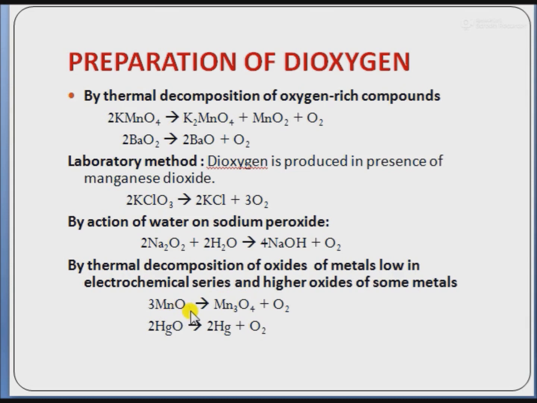Manganese oxide decomposes to form Mn3O4 plus oxygen, and HgO, which is lower in the electrochemical series, decomposes to form mercury plus oxygen. Similarly, silver oxide decomposes on exposure of heat to form silver plus oxygen.